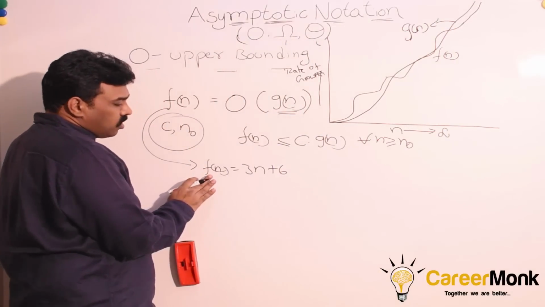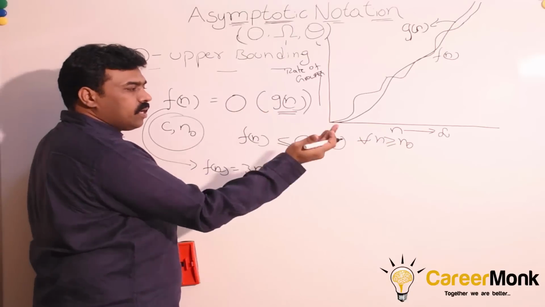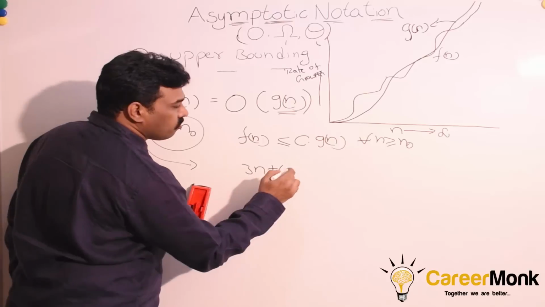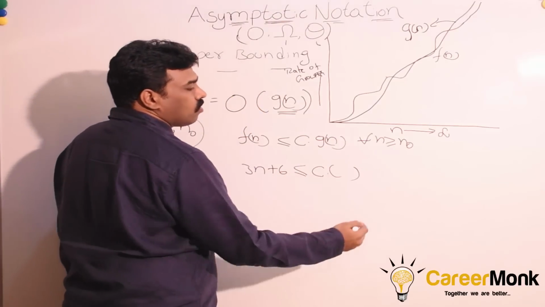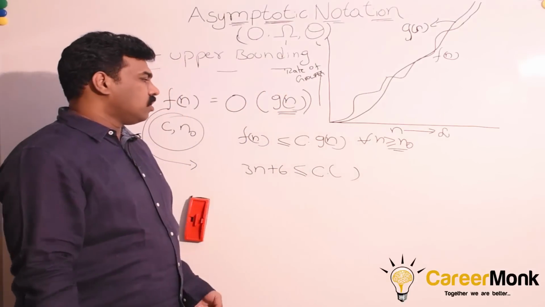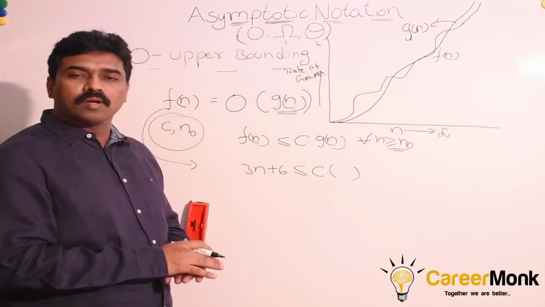Here if you carefully observe, f of n is 3n plus 6, but g of n can be anything. So what are we trying to do? Find c into something for all constants n greater than or equal to n0. We'll come to that. Which value should we put here? If you put n, can we satisfy some condition like this?